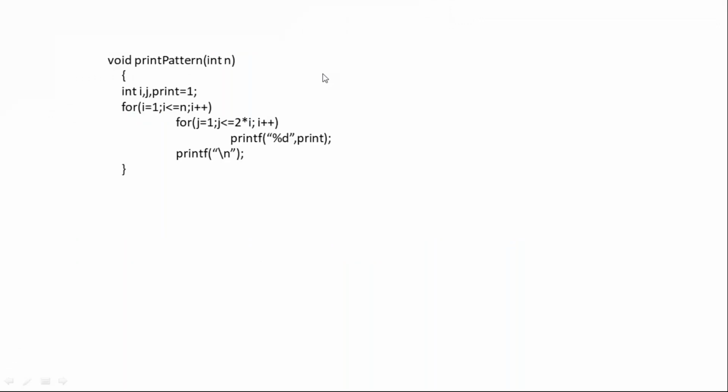Now tell me, where is the correction in this one? Immediately. Where is the correction? Where is the correction?